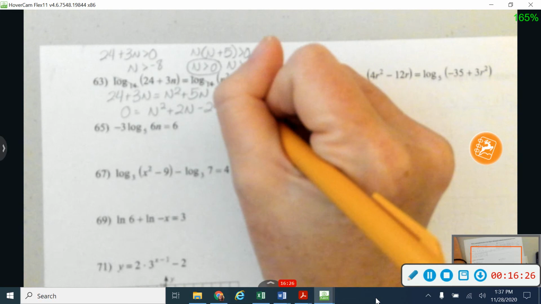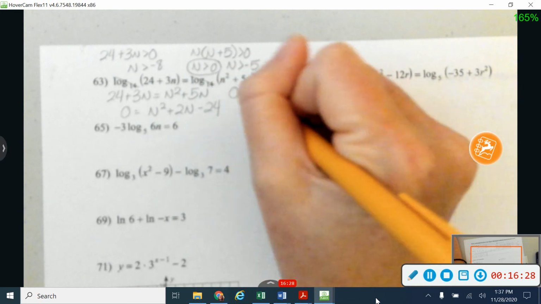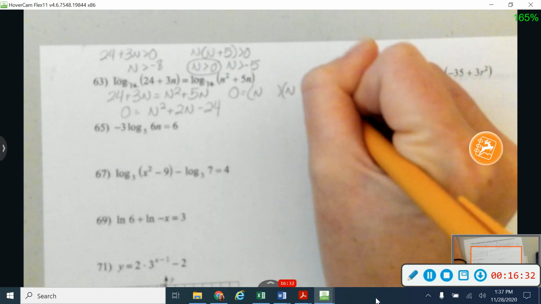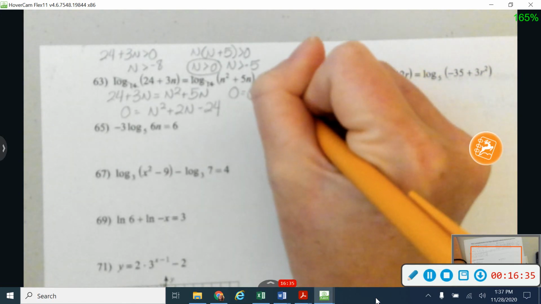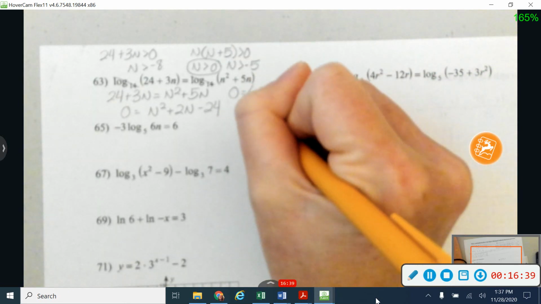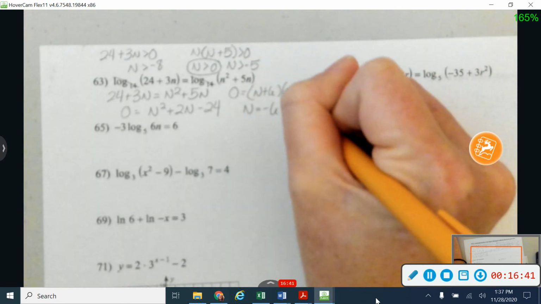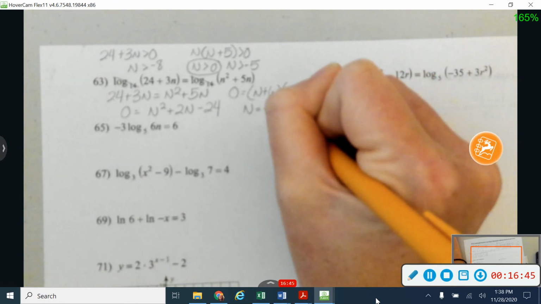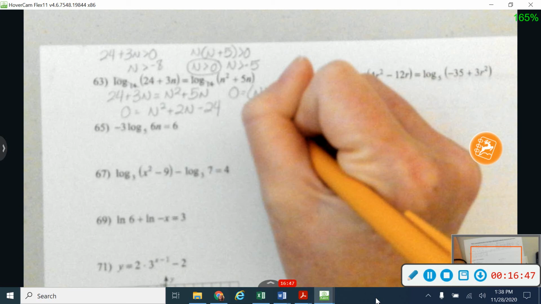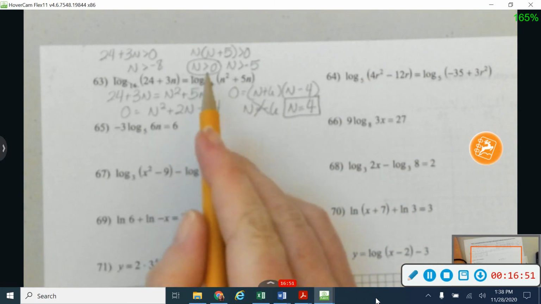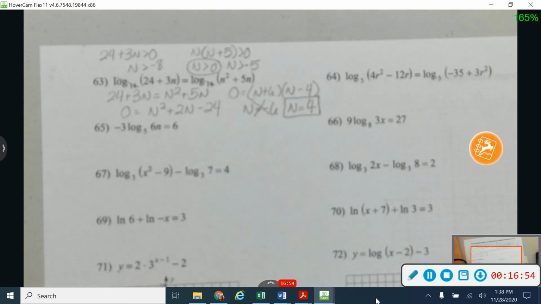And so let's see here, my factors of 24 that will subtract to give me 2 are going to be 6 and 4. So I'm going to have plus 6 and minus 4. So I've got that n is equal to negative 6 and n is equal to 4. But only n equals 4 is going to be my answer, because we said that my values have to be greater than 0. So always go back and check on those domain issues.